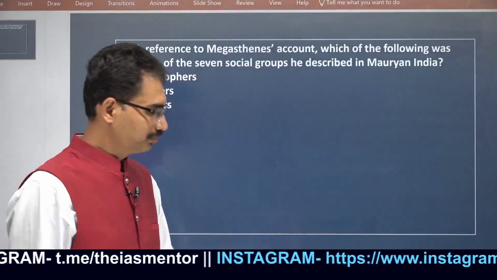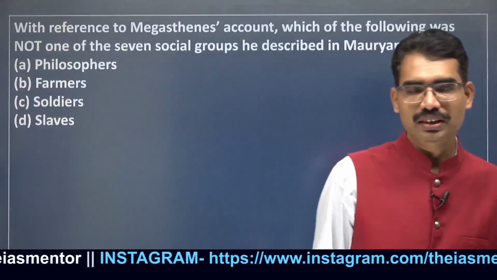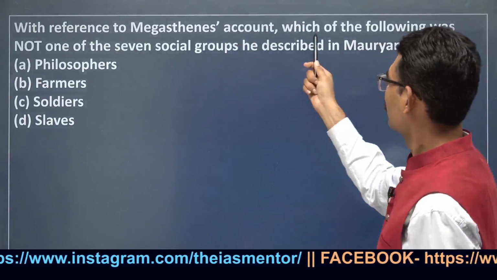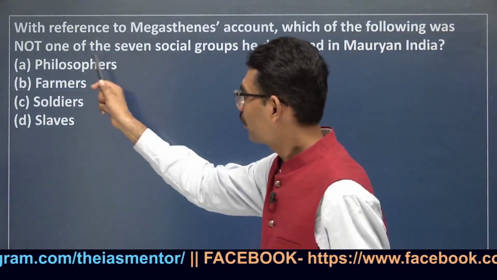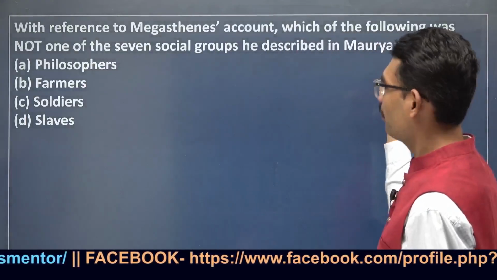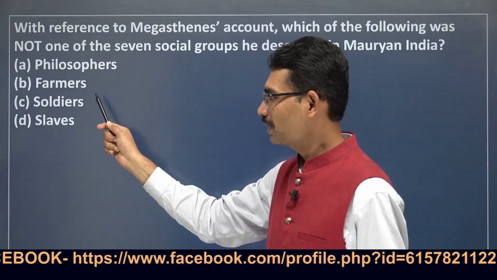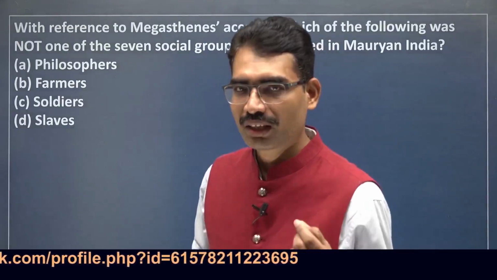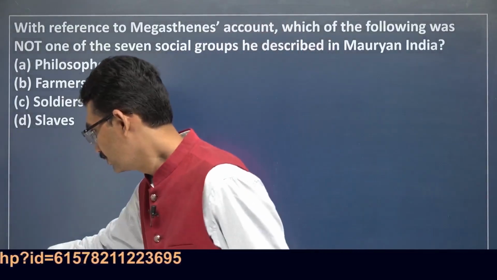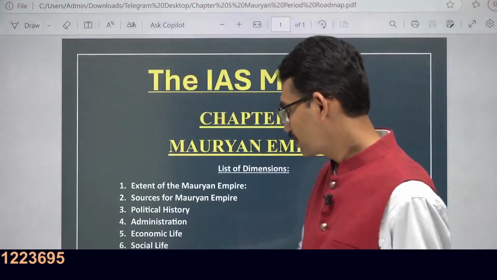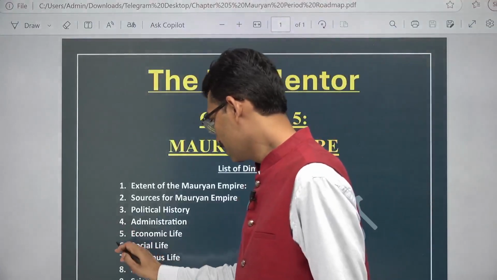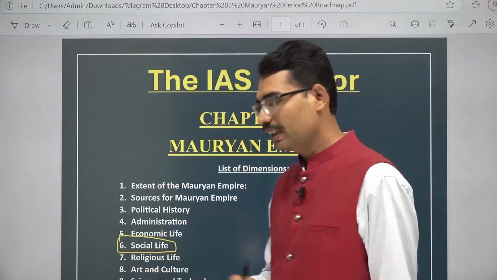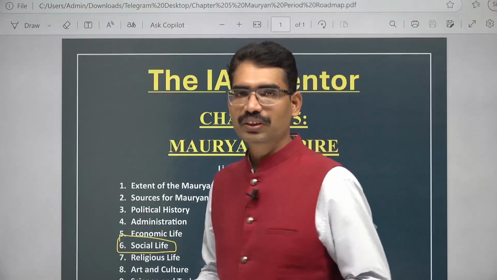If I show you the question, please read this question and answer in the comment box. With reference to Megasthenes' account, which of the following was not one of the 7 social groups he described in Mauryan India? Philosophers, farmers, soldiers, slaves, which is not part of his 7 classification. All right, you answer this question in the comment box. So with this, we have ended this part, that is social life of Mauryans. In the next video, we will see religious life. Right? Thank you very much.